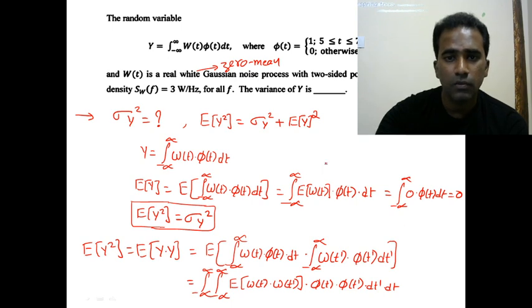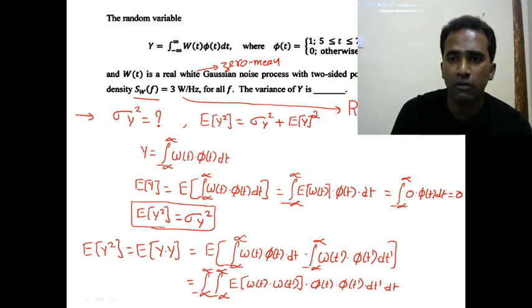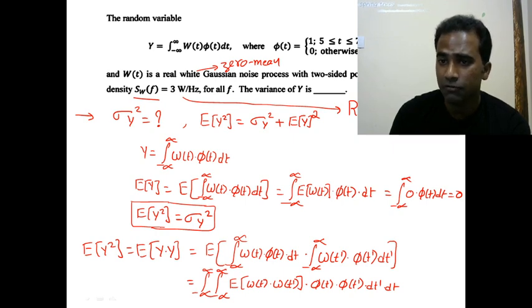Next, so what is given about the random process? Regarding random process, they have given the power spectral density, and if you can find the inverse Fourier transform of power spectral density, we get autocorrelation function. Rw of tau is the autocorrelation function corresponding to W of the random process, which is equal to inverse Fourier transform of power spectral density. What is the inverse Fourier transform of constant signal 3? It is 3 times del of tau, or the Fourier transform of 3 times del of tau is 3. So we just now found what is the autocorrelation function of noise random process, right?